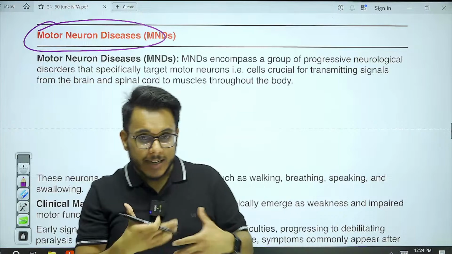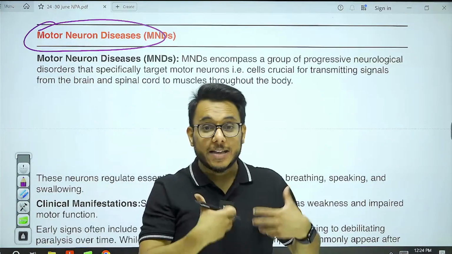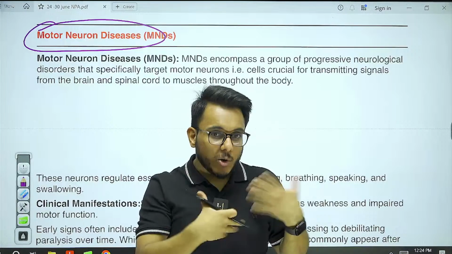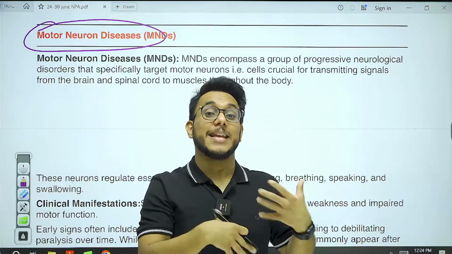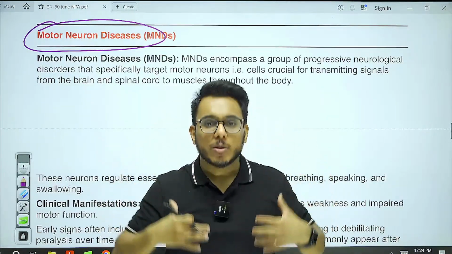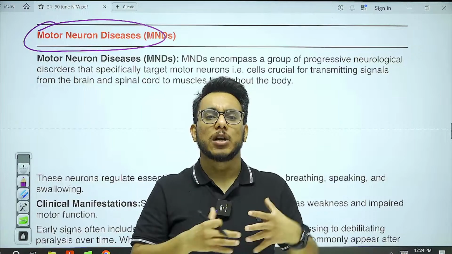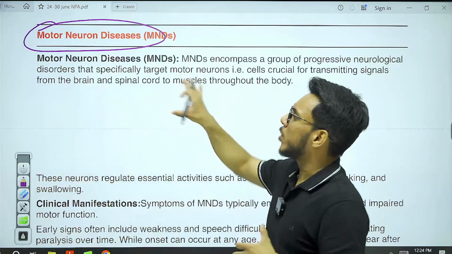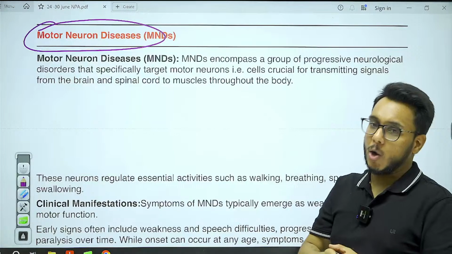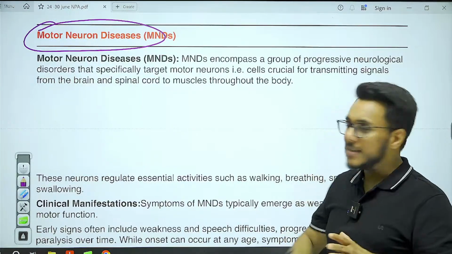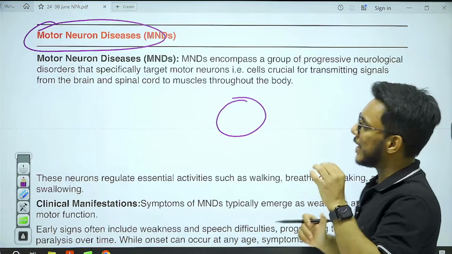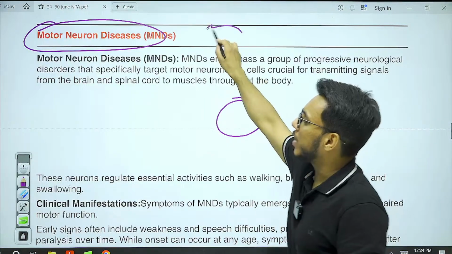But there are other involuntary movements in your body that are going on. Your heart is beating. You are not controlling the movement of your heart. It is an involuntary movement. So throughout the body, there are a lot of voluntary and involuntary muscle movements going on, and for that, these motor neurons play a very important role. Now, what is motor neuron disease? It is a group of diseases that impacts these motor neurons.